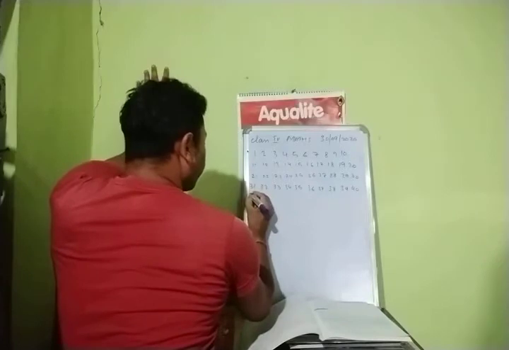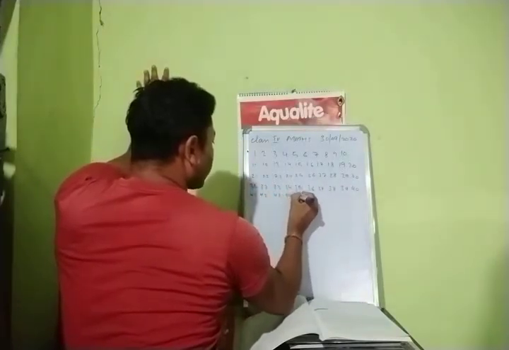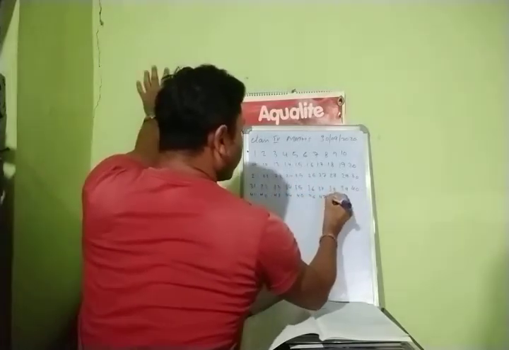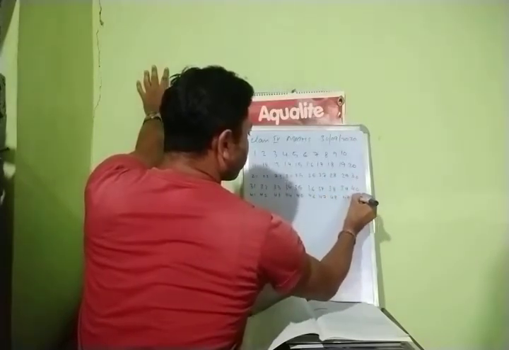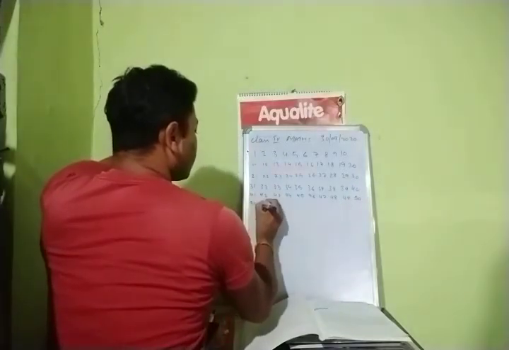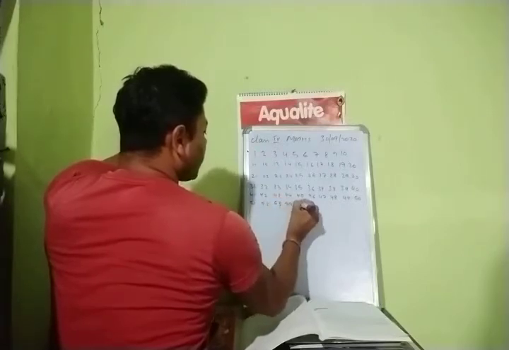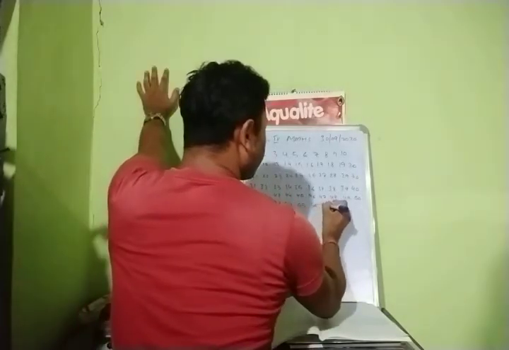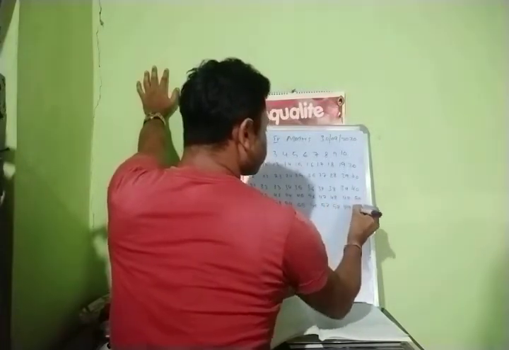Okay? 41, 42, 43, 44, 45, 46, 47, 48, 49, 50, 51, 52, 53, 54, 55, 56, 57, 58, 59, 60.